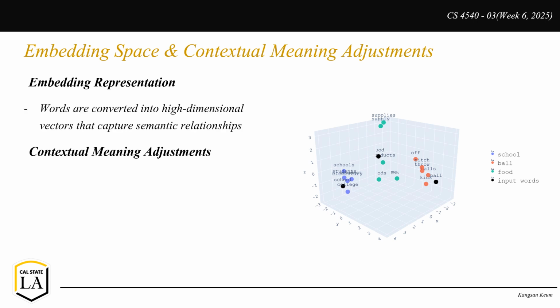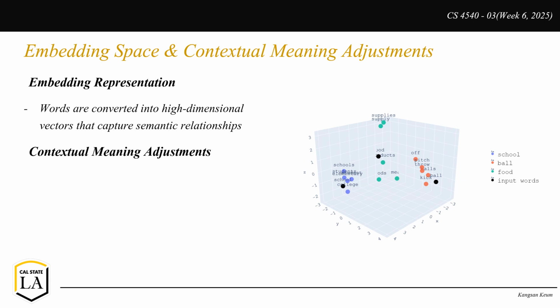Words, in their raw form, are just sequences of letters, but for a transformer to understand them, they must be converted into high-dimensional vectors, also known as word embeddings. What makes transformers unique is their ability to adjust these embeddings dynamically based on context. This means that the same word can have different meanings depending on the sentence it appears in.